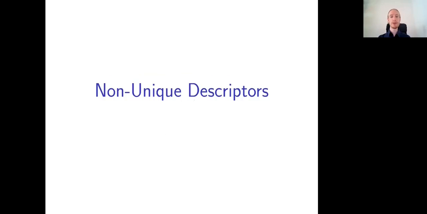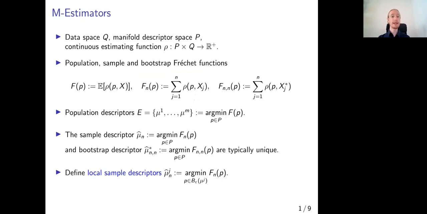First, I will introduce the notion of non-unique descriptors we use here, where we will speak about M-Estimators with a data space Q, a manifold descriptor space P, and a continuous estimating function rho, which maps an element from P and an element from Q to the positive real numbers. We define the population, sample, and bootstrap Fréchet functions as the expected value of rho over the data space or the mean of rho over the data, respectively. And the descriptors will then be global minimizers of these functions.